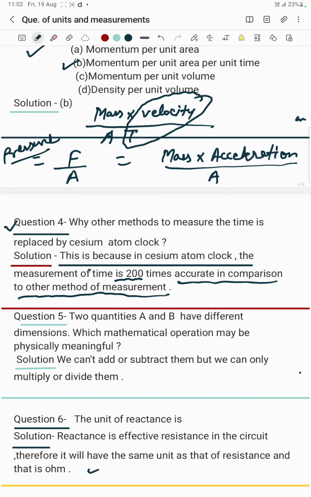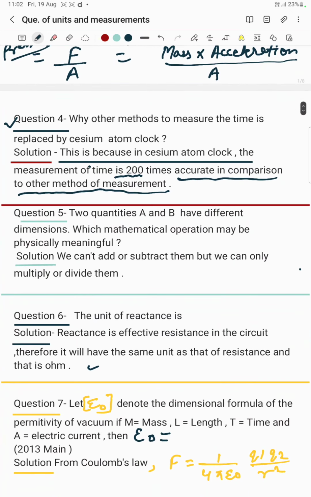Now let's move on to question number 5. Two quantities A and B have different dimensions. Which mathematical operation may be physically meaningful? See, we can't add apples with oranges. We can't subtract apples from oranges. But we can hybridize two animals. Because we have read hybridization, we can hybridize two animals.